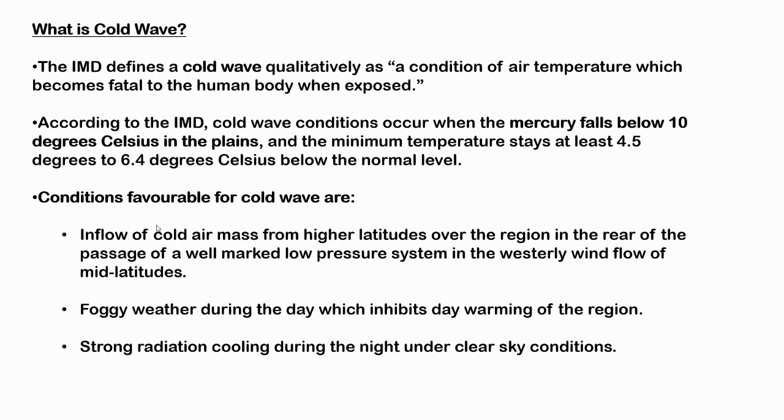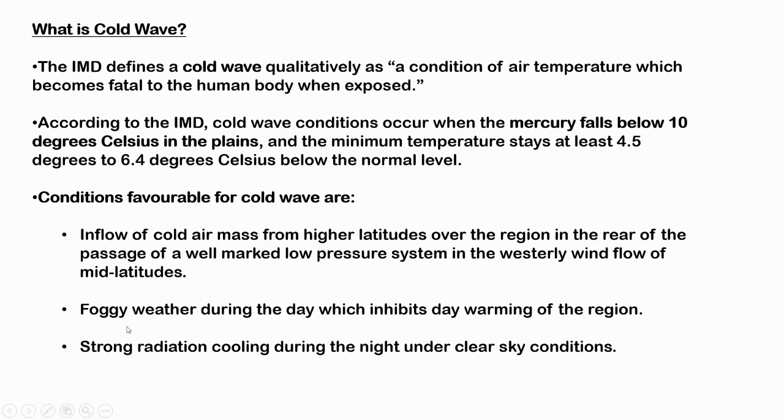There are certain geographical conditions which come together and create cold wave conditions. For example, inflow of cold air mass from high latitudes over the region in the rear of the passage of a well-marked low-pressure system in the westerly wind flow of mid-latitudes. What this simply means is that when a cold air mass, an air column which is cold, comes from a high latitude to a lower latitude region, it brings along with it its cold air mass and therefore drops the temperature. This is one favorable condition.